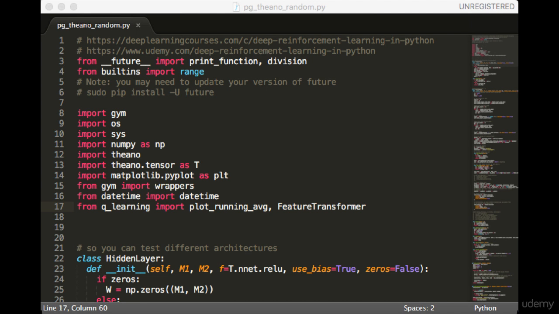If you don't want to code along, although I strongly recommend you do so, the relevant file for this lecture is pg_theano_random.py in the subfolder Mountain Car. At the top, we have all our usual imports. Next, we have the hidden layer class, although I am not going to make use of it in this lecture. We are just going to use a linear model with RBF kernels. You are encouraged to try to turn that off and use a plain neural network if you want.